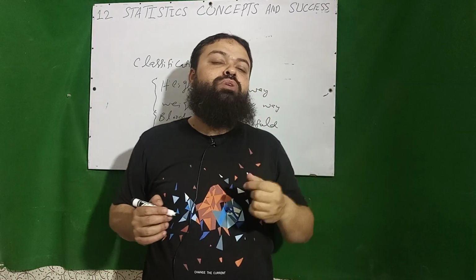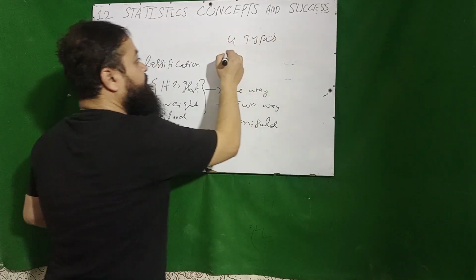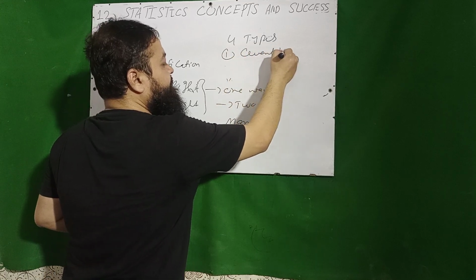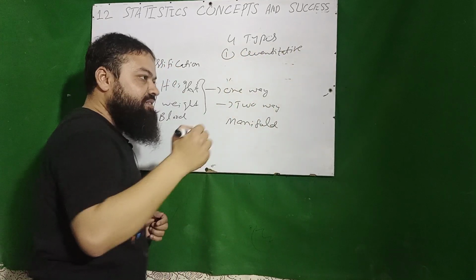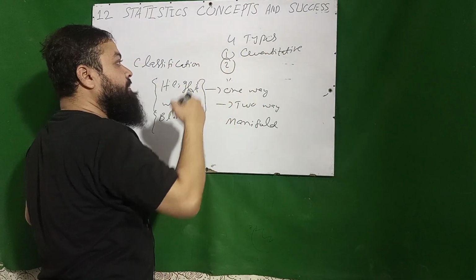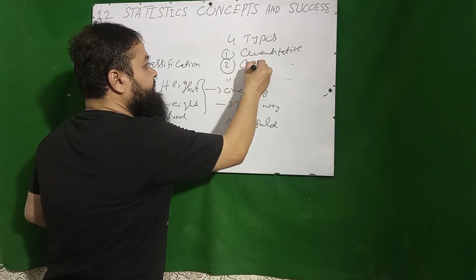And now I will tell you there are 4 types of classification. First one is quantitative. If we are interested in height or weight, that will be quantitative. If we are interested in the blood group or intelligence of the students, that will be qualitative.